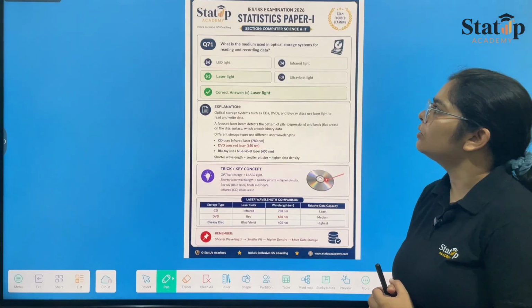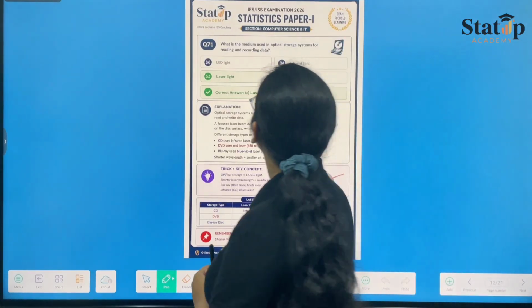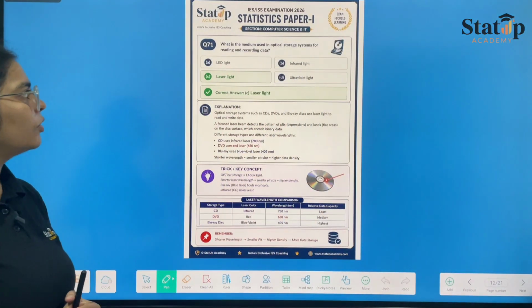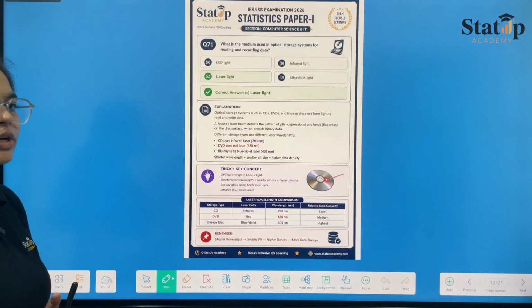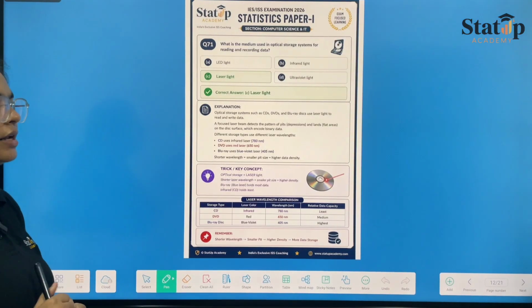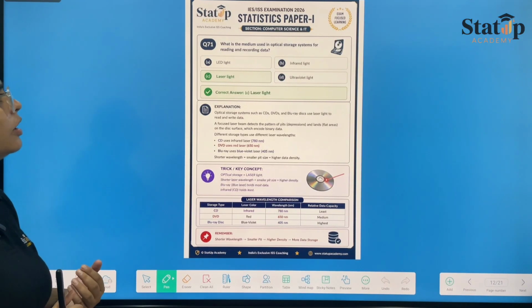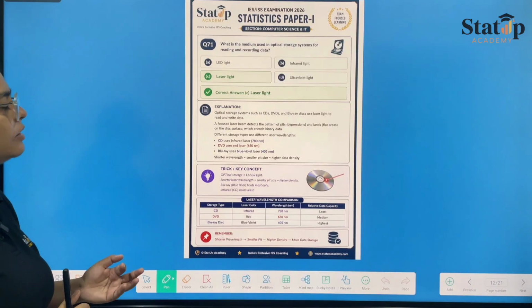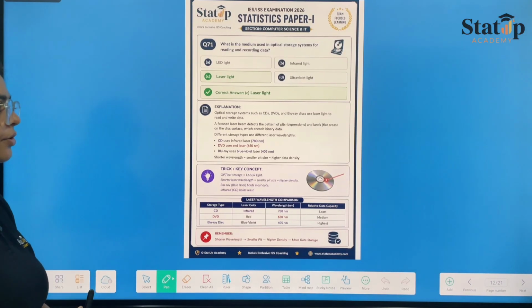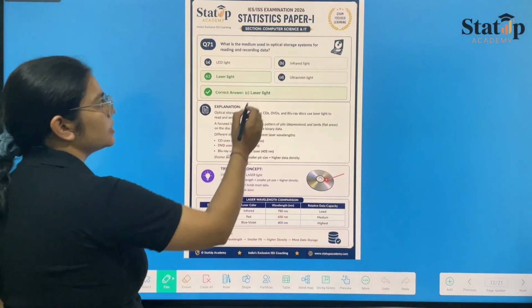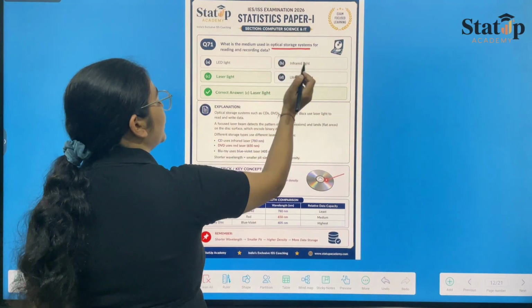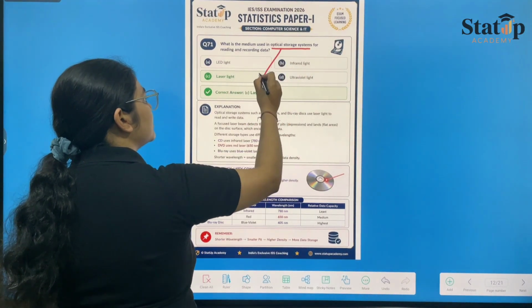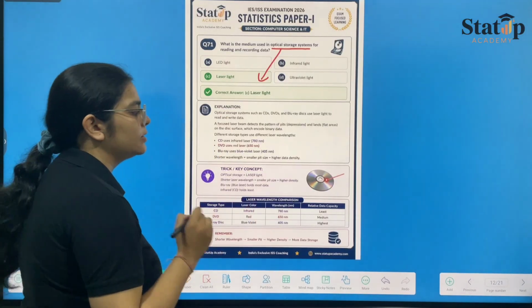Question number 71, what is the medium used in optical storage system for reading and recording data? Optical storage systems always use laser light for recording data. Infrared, ultraviolet and LED lights are not used. So whenever a question on optical storage systems is asked, we only have to answer according to the laser light system.